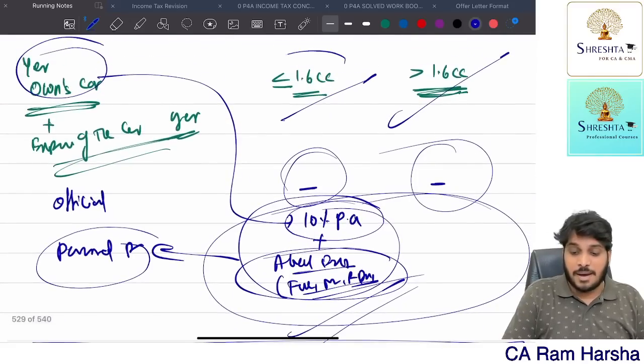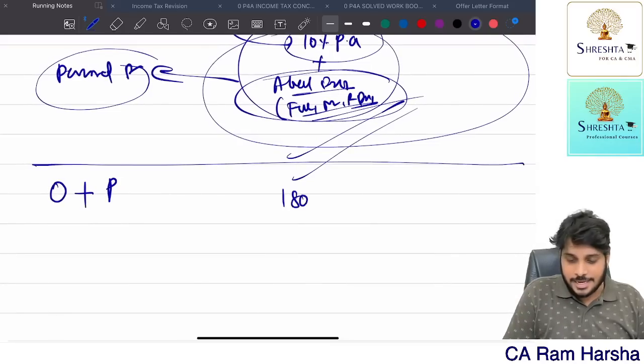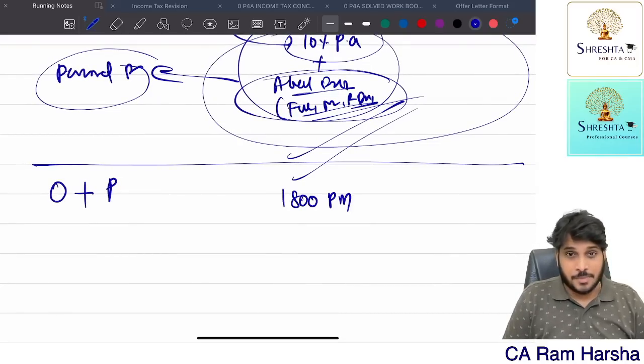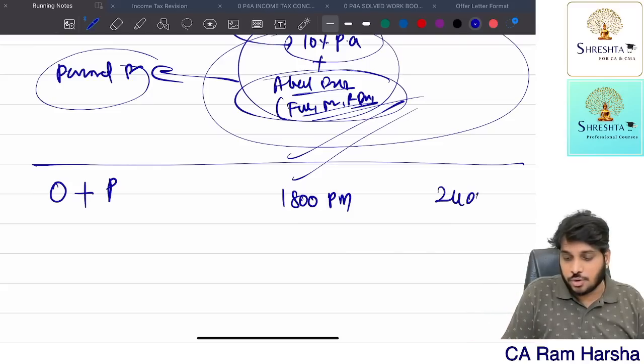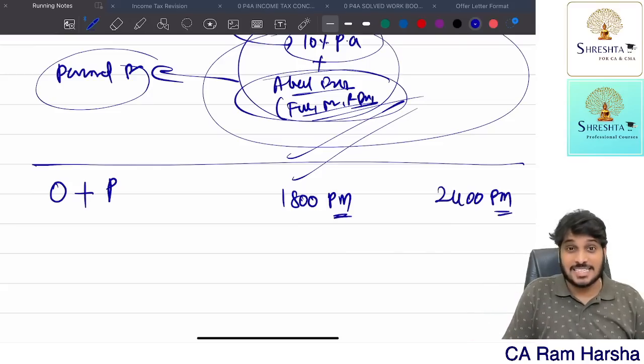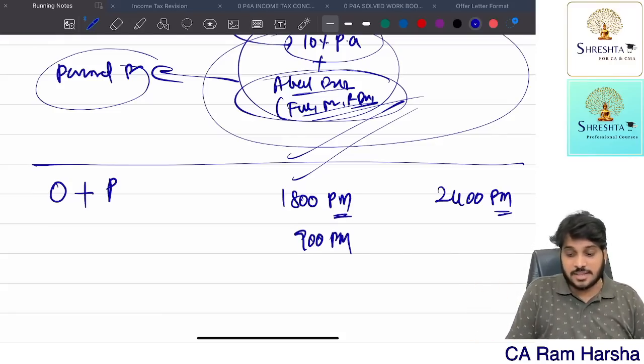If the car capacity is less than 1600 cc, then 1800 per month is the perquisite. If the car capacity is more than 1600 cc, 2400 per month is treated as the perquisite value. Suppose the company gave a driver also, and the driver is used both officially and personally, then 900 rupees is the perquisite in the hands of the employee.